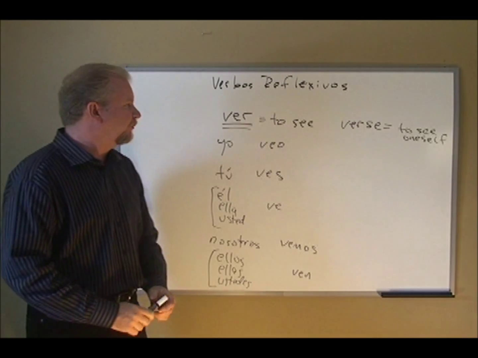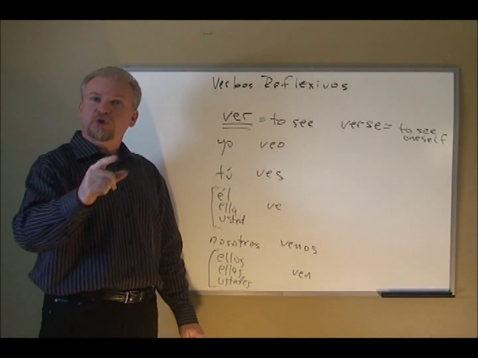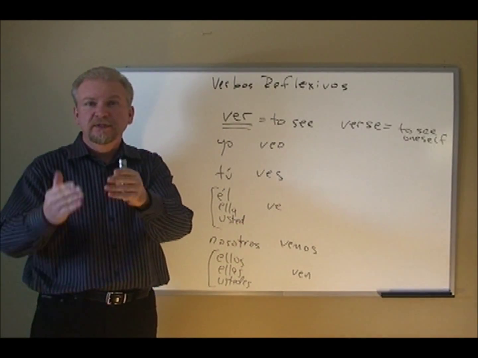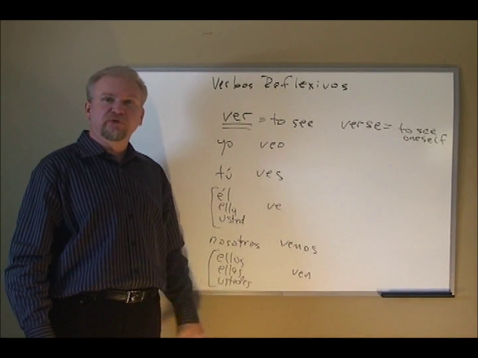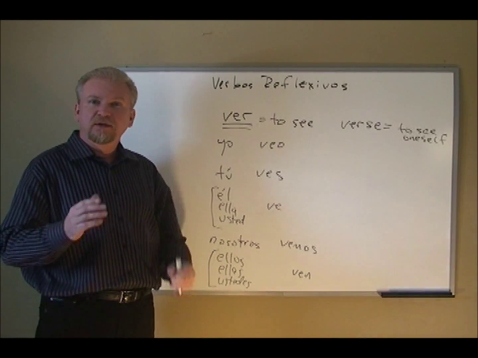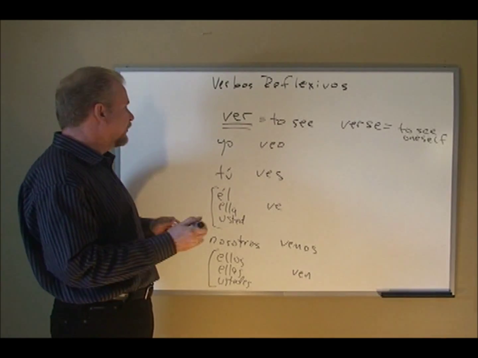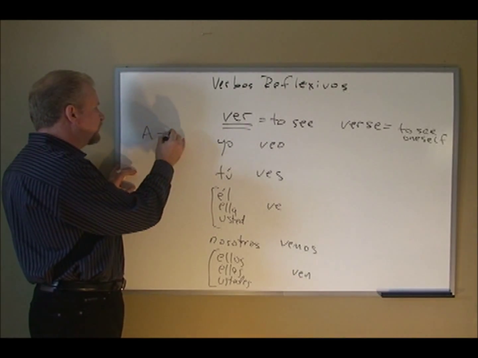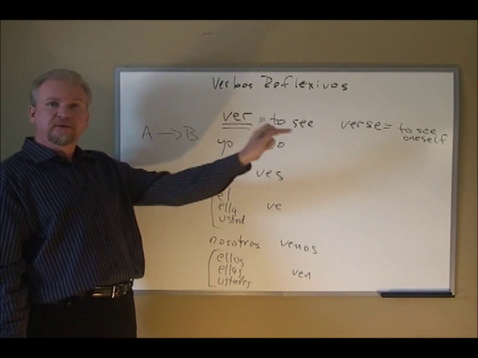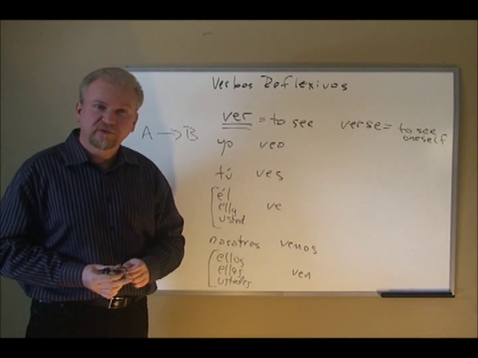First of all, let's look at the verb. Yo veo, I see. Tú ves, you see. Él, ella, usted ve. He, she, you sees. Nosotros vemos, we see. Ellos, ellas, ustedes ven. They, or you plural, see. So the action here is going from person A to person B. Person A is seeing somebody else. Now what happens when we make it reflexive?